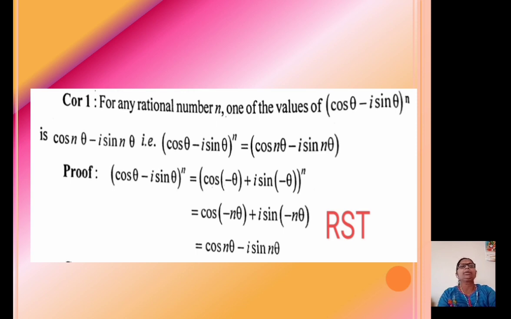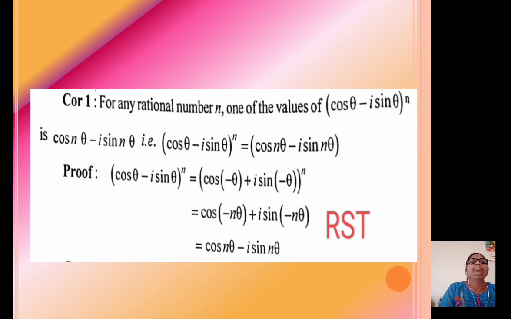In De Moivre's theorem, we have seen that (cos theta plus i sin theta) raised to n equals cos of n theta plus i sin n theta. The only change is that instead of the plus sign there is a minus sign, and the theorem is true in this case also.